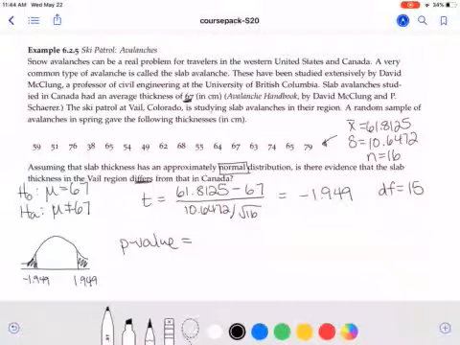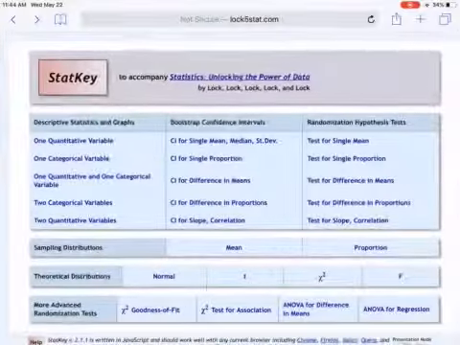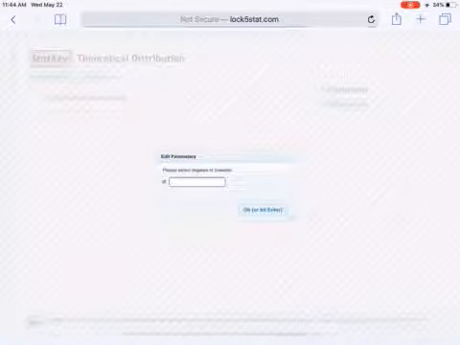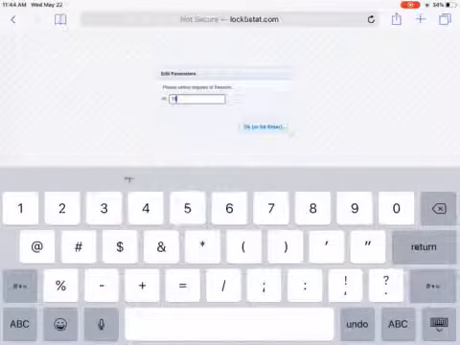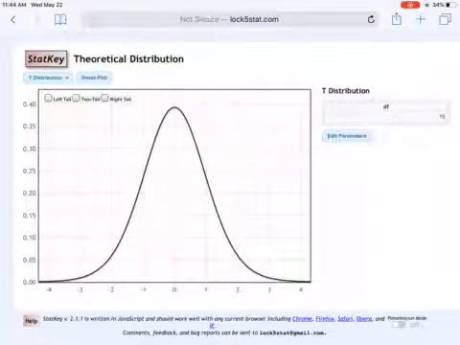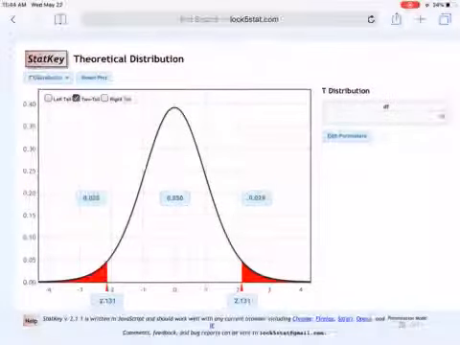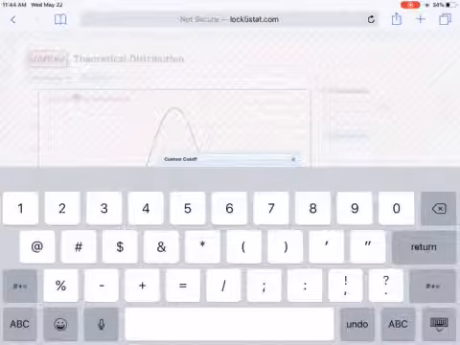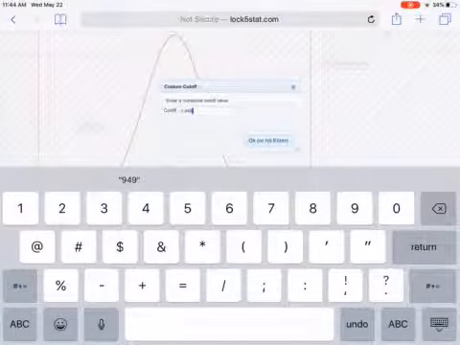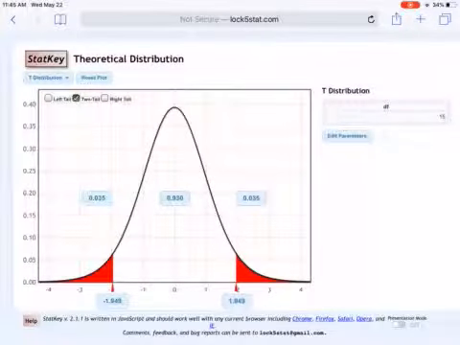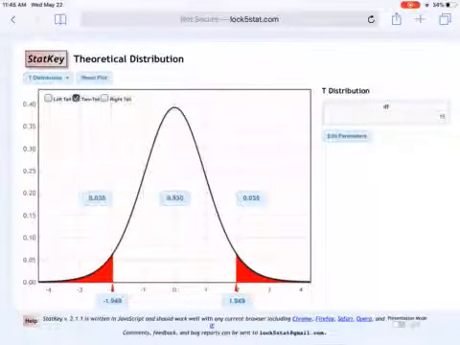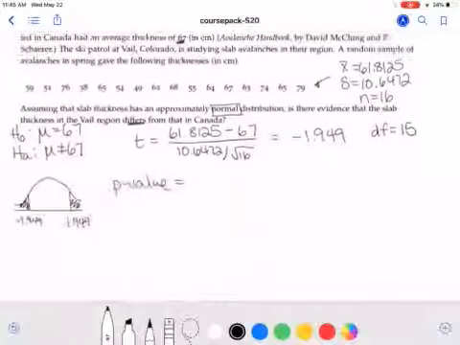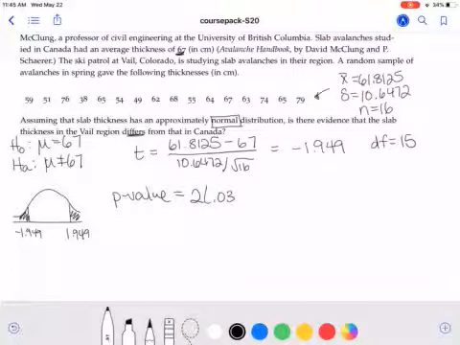So if we go to StatKey and we enter degrees of freedom of 15 for our t, then we will do two-tailed test here, and then we had a test stat of negative 1.949. So you can see we get 0.035 in each of those tails, so we want to add those together or double that amount. So our p-value is 2 times 0.035, which is 0.07.